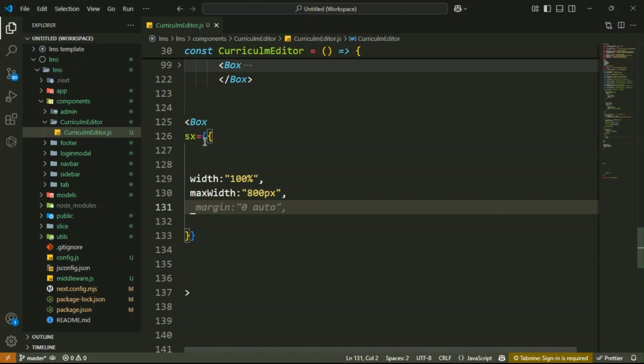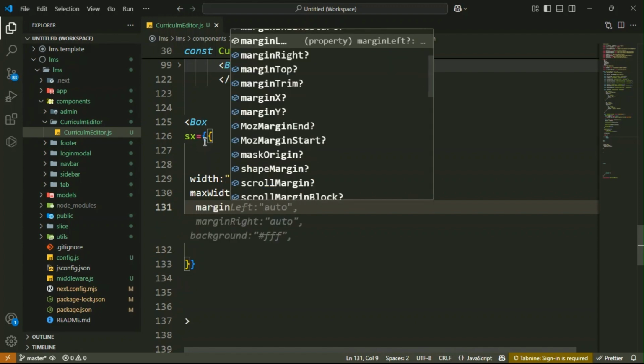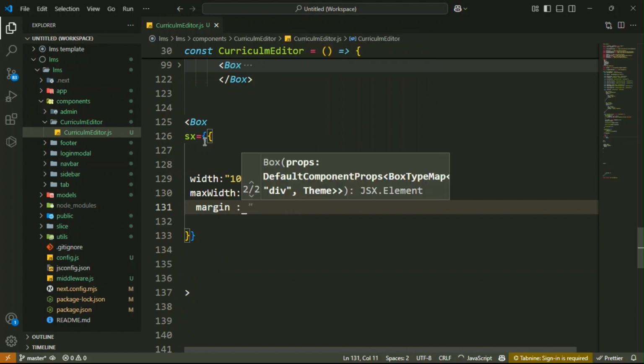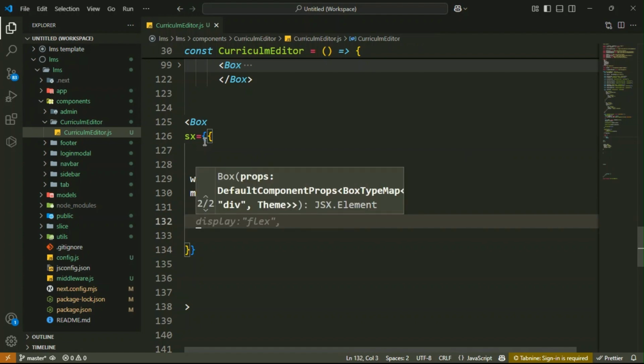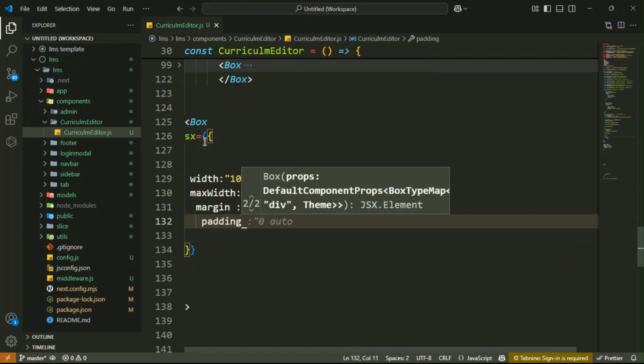Then margin auto. Margin you have to take as auto 0 auto, and then your padding is 16 px.